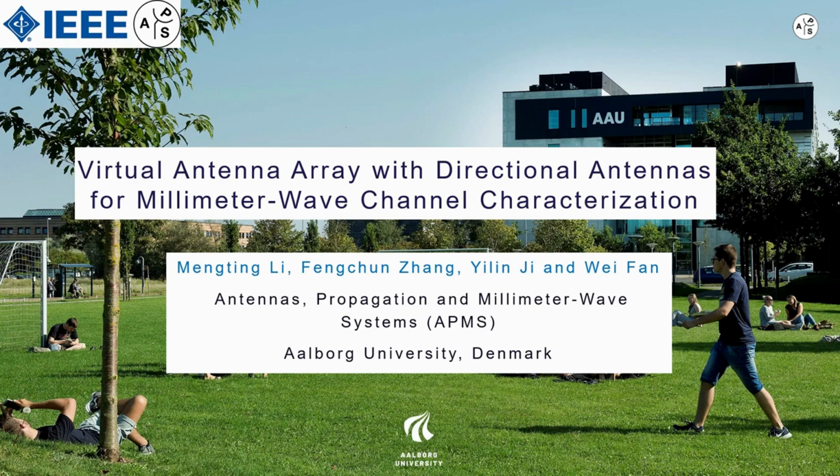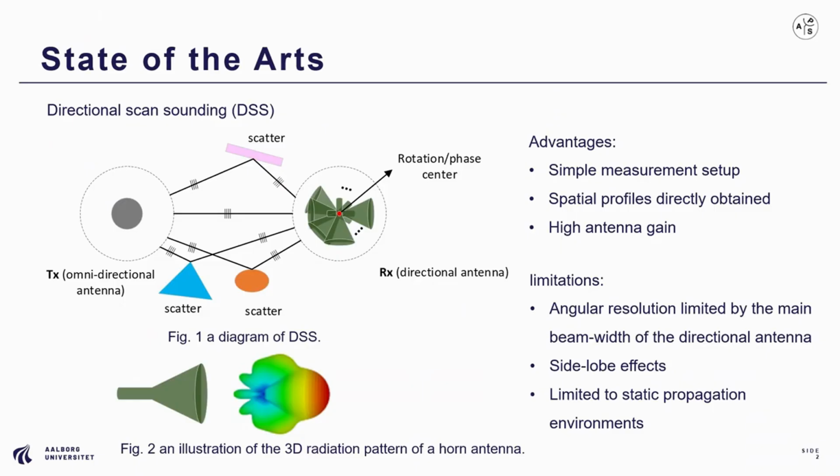This video will briefly introduce our research on virtual antenna array with directional antennas for millimeter wave channel characterization. Here we briefly review two popular channel sounding schemes. The first one is a directional scan sounding. We employ a directional antenna and fix it on a mechanical rotator. As the rotator rotates, the directional antenna could capture the signals from different directions.